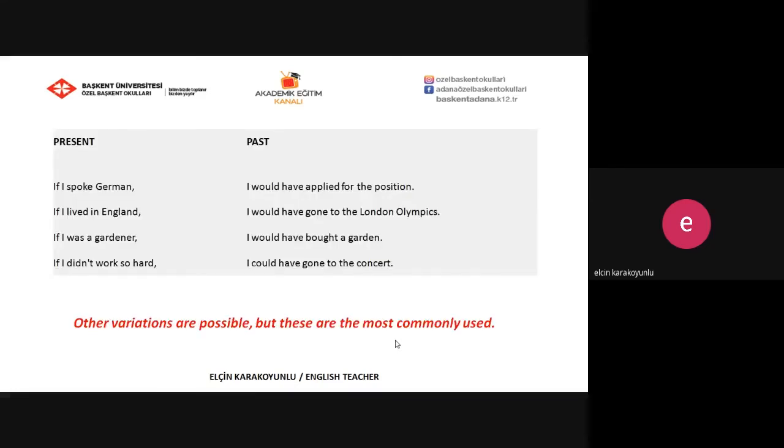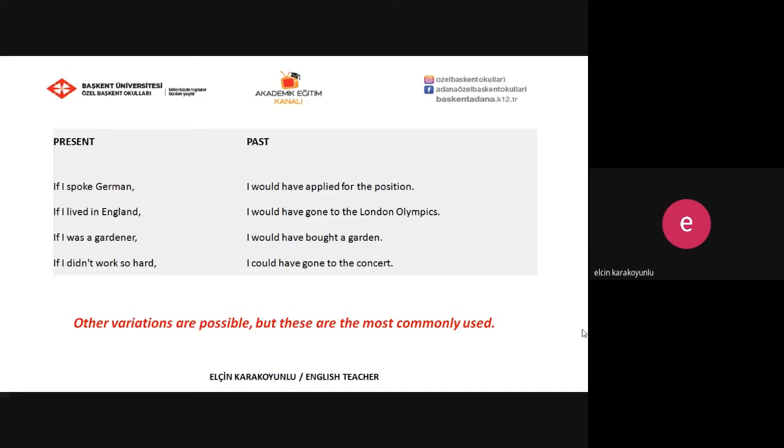Let's go on with the other type. This time we use conditional type 2 in the if clause part, and we use third conditional in the main clause part. If I spoke German, I would have applied for the position. If I lived in England, I would have gone to the London Olympics.